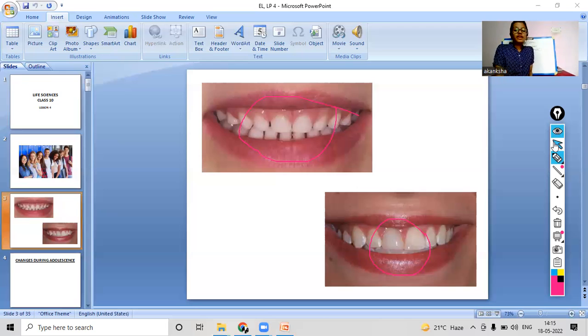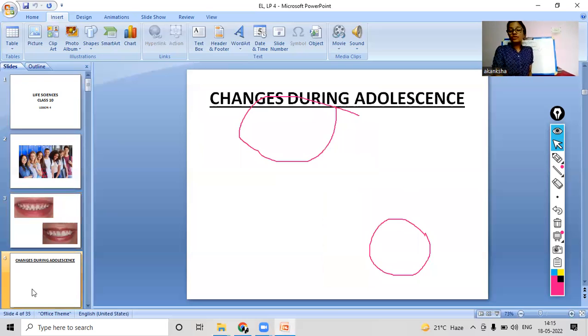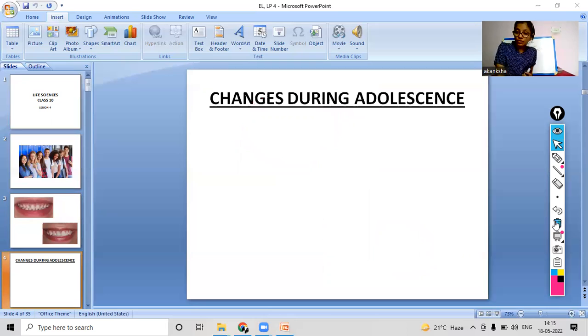So now we will move on ahead and see some more interesting questions. We first discussed the changes that we noticed during our childhood period. But now, what changes did we see during the adolescence period? As we became teenagers or adolescents, what changes did we notice? During our adolescence period, what changes did we notice? So you all have to answer this question. What were the different changes that we all noticed? Okay, some say they grew here.